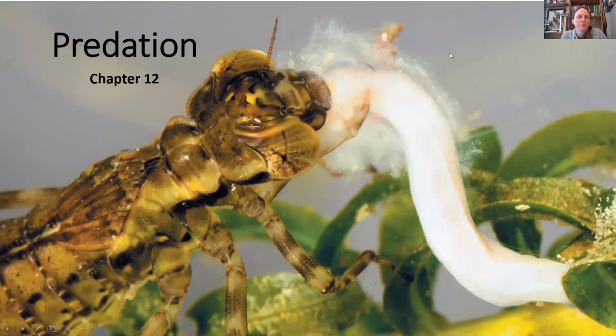All right, so today I'm going to talk about predation, which is chapter 12. Here you can see a dragonfly larva, which is one of my favorite aquatic invertebrate predators. They have a lower jaw that's completely extendable. It actually reaches out maybe 3 times the length of their head to grasp at their prey. This one is eating a midge larva.